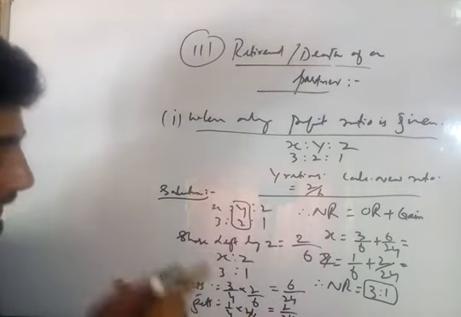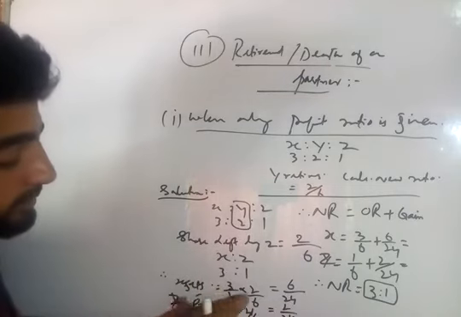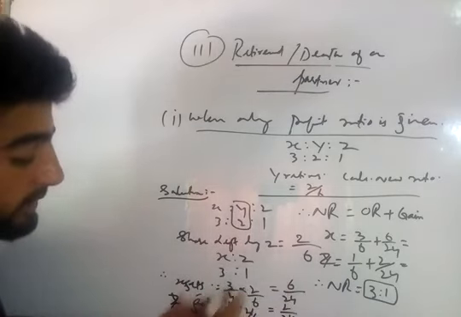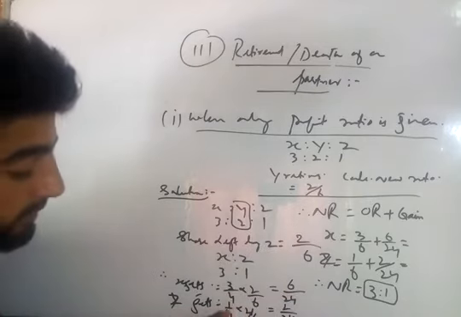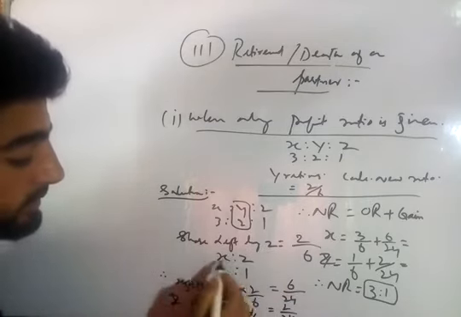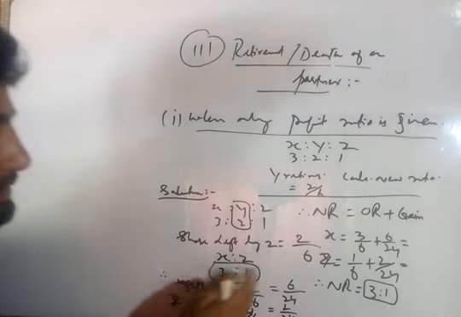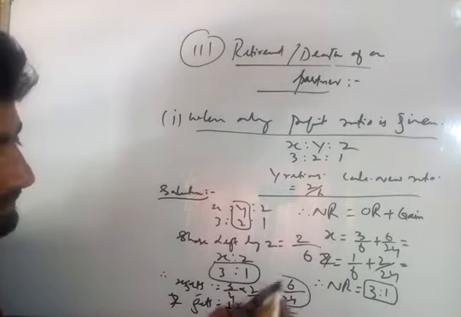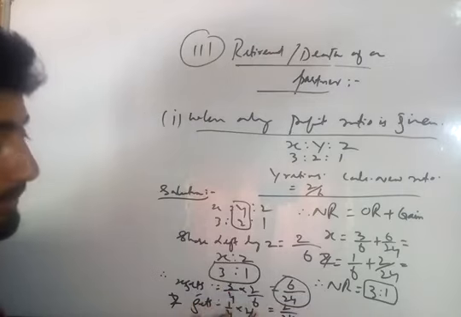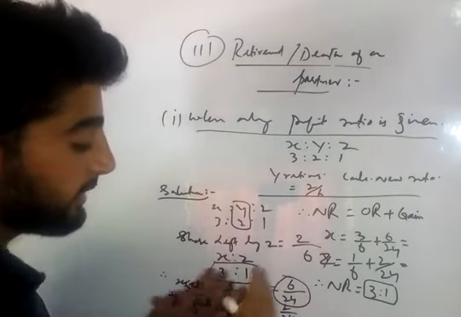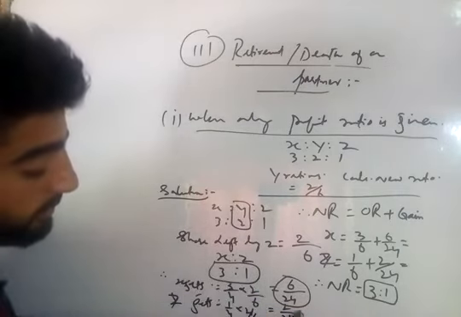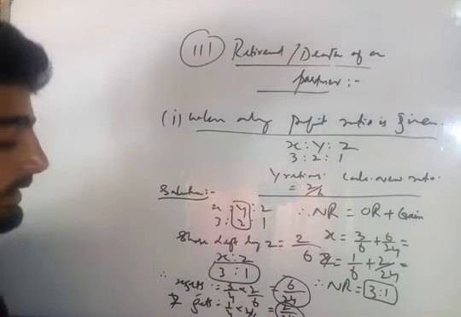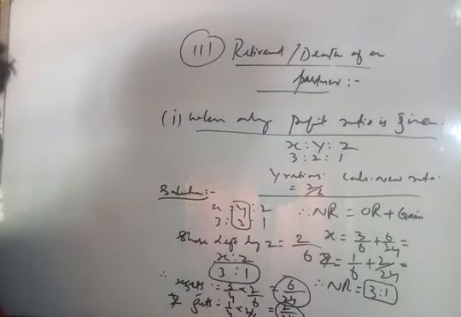Now X will get 3 divided by 4 of 2 divided by 6 and Y will get 1 divided by 4 of 2 divided by 6. In this ratio they will get the retiring partner's share. That means X gained 6 divided by 24 and Y gained 2 divided by 24.